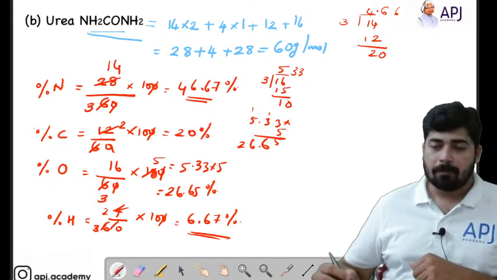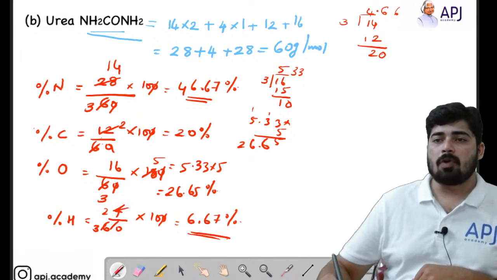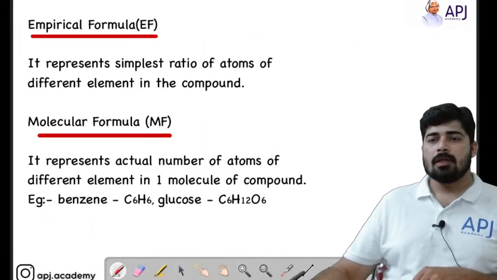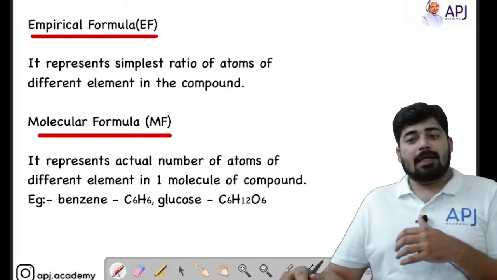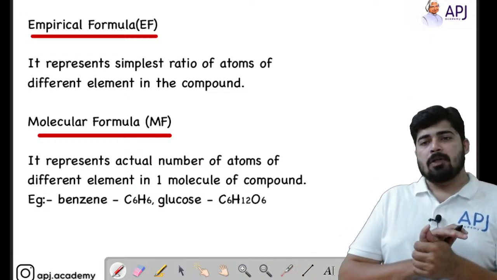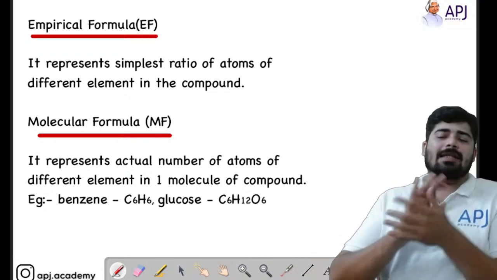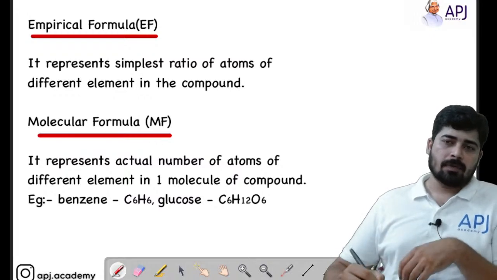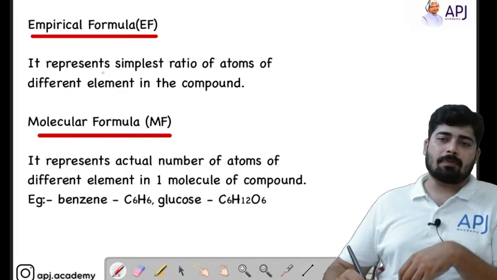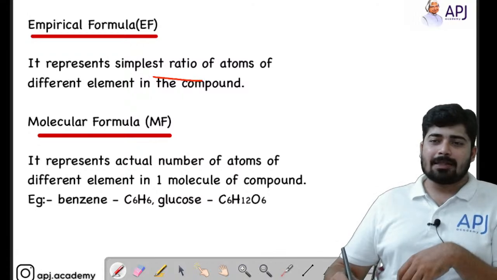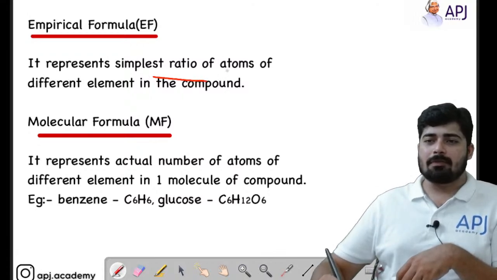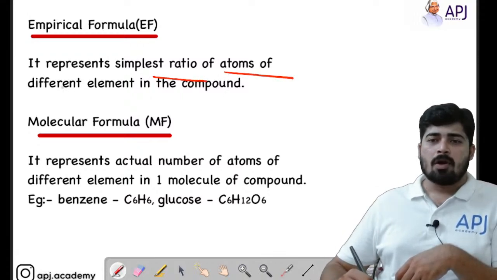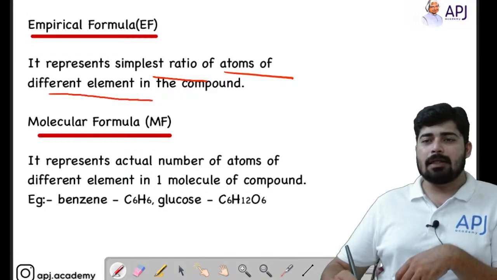Hope this is clear, right? Now we will move on to the next one. Another concept is regarding the empirical formula. First of all, let's understand what is empirical formula. Empirical formula simply means the simplest ratio of atoms. It is the simplest ratio of atoms of different elements in the compound.